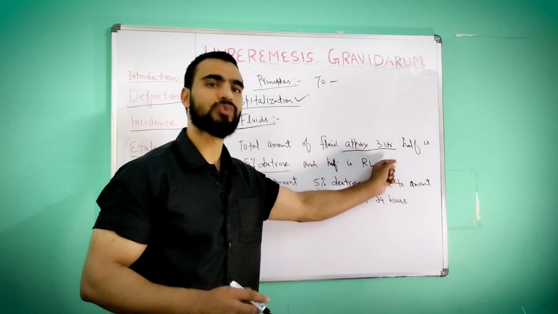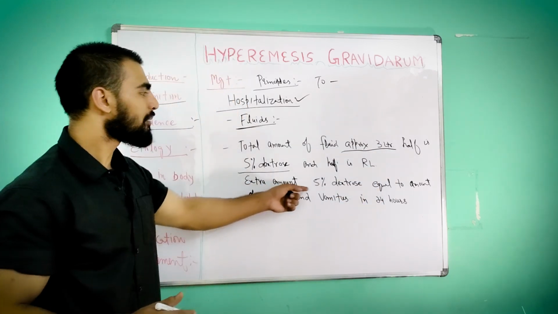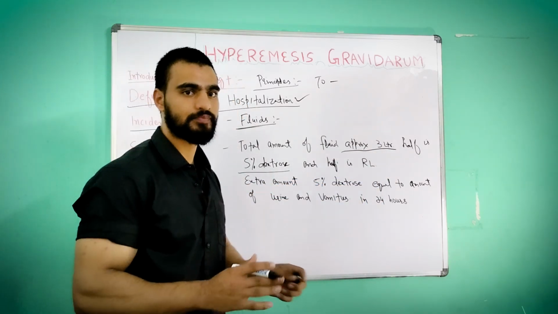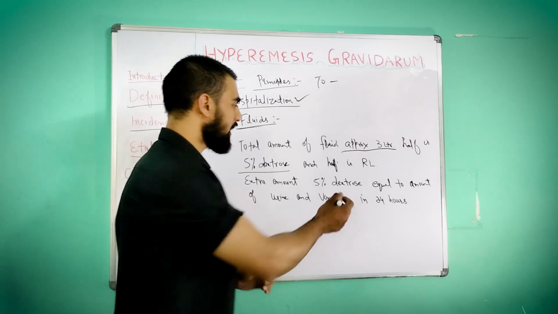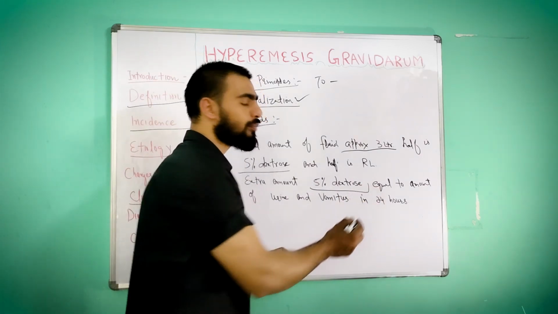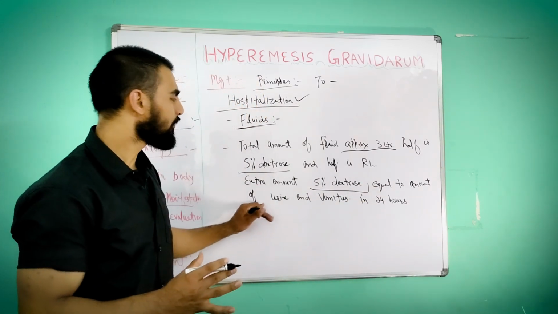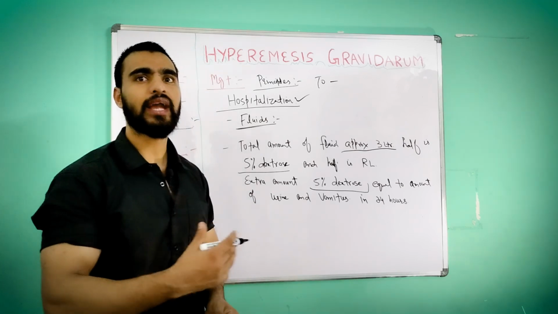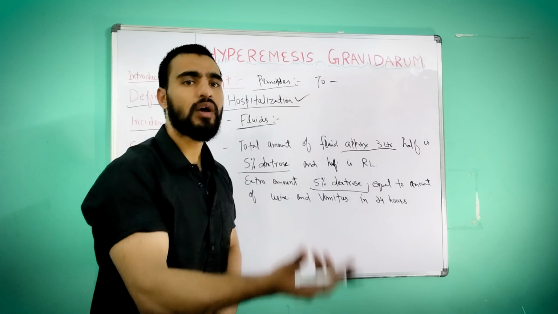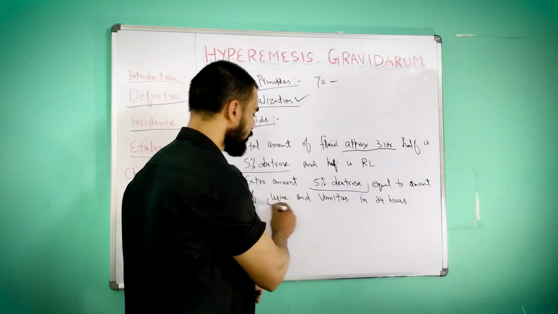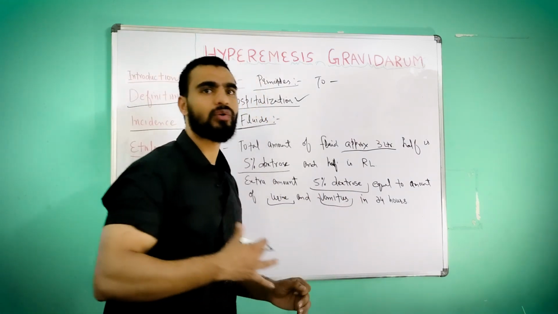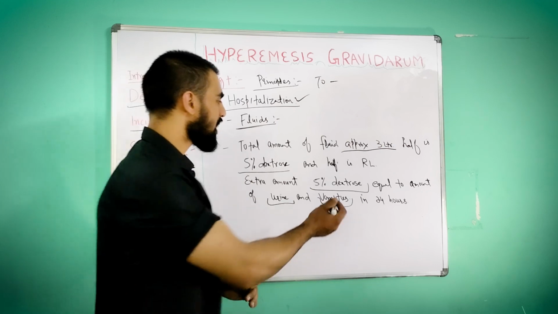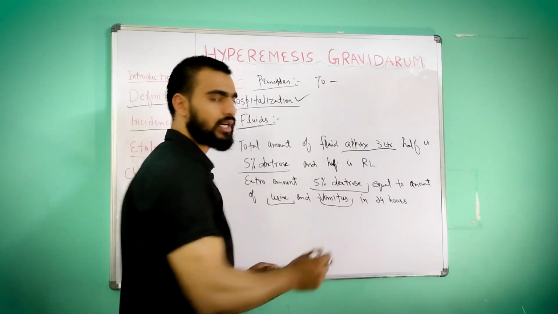Then we provide extra 5% dextrose, equal to the amount of urine and vomitus. That means through urine and vomiting, however much fluid loss has occurred, that much we provide by giving 5% dextrose.